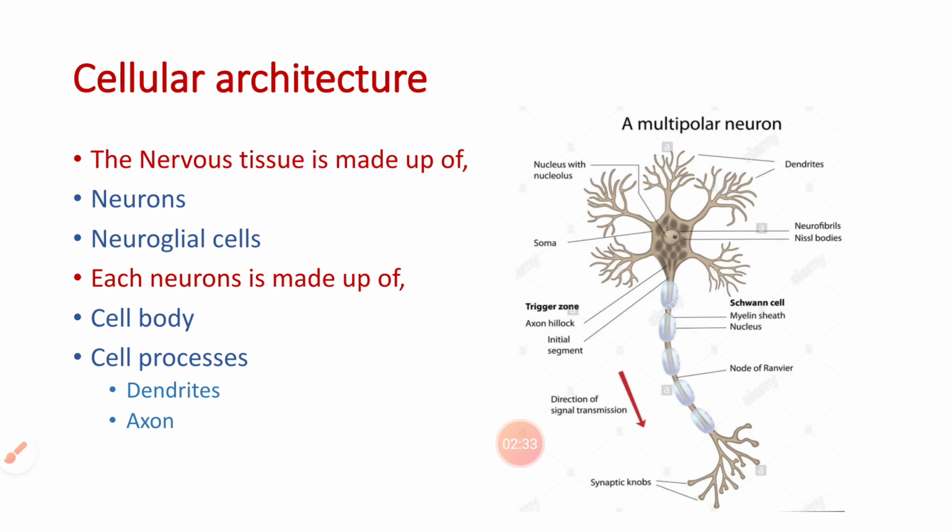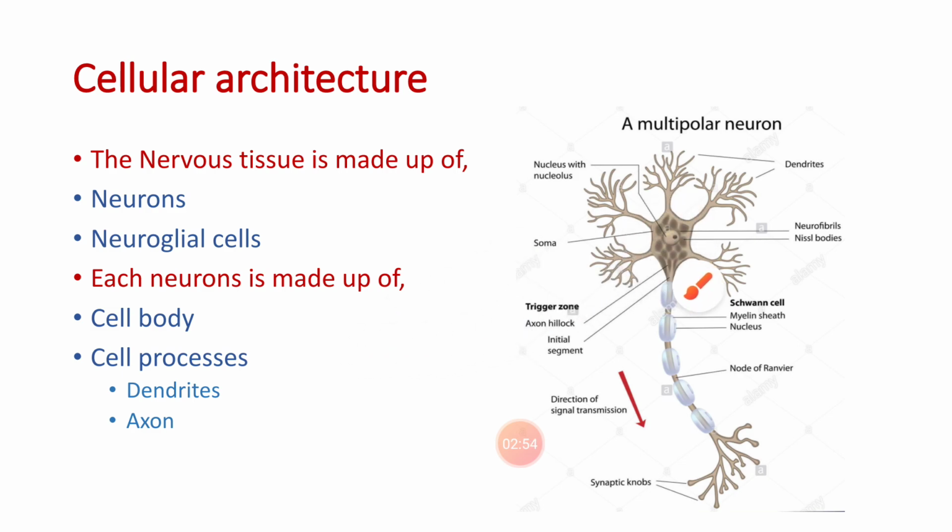Each neuron is made up of two things, that is the cell body and the cell processes. Collectively the cell bodies form the gray matter and the nuclei in the CNS, whereas the cell processes consist of the dendrites and the axons.